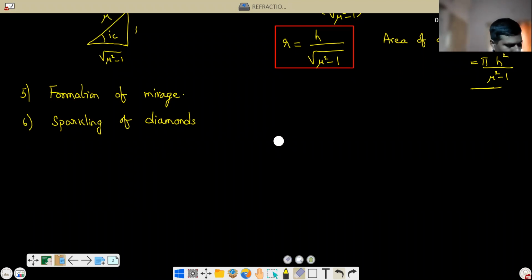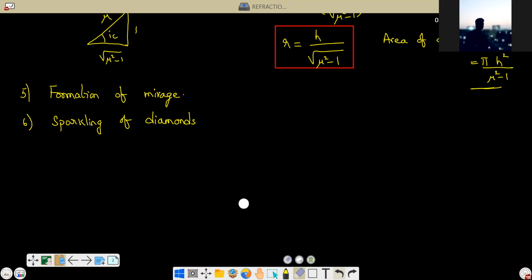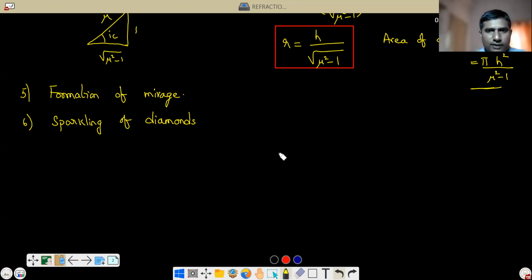All these things we can discuss. Anyway, let's see one problem today. This is about the concept of total internal reflection. Now, if we look at objects which are very hot, like on a very bright sunny day, if we look at the road, it will be fuming. Some light rays get refracted or reflected. Why is it, sir? That's because of total internal reflection.